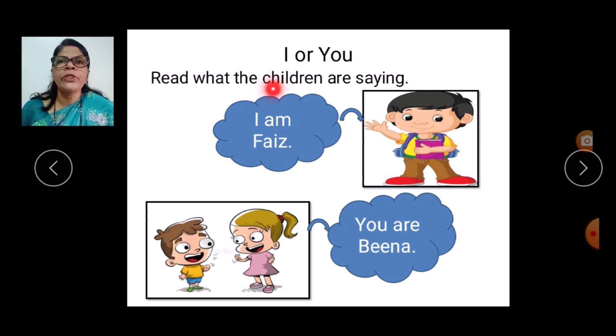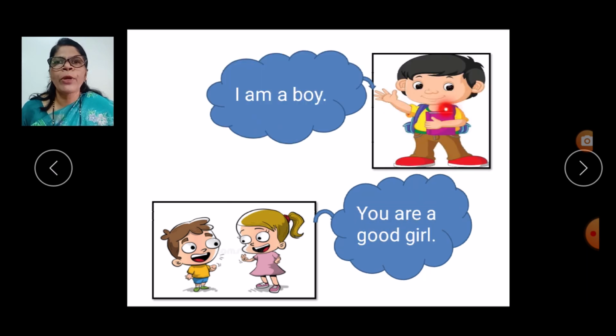Read what the children are saying. Now this boy, can you see this boy? This boy is saying, I am Faiz. In the next one, he's saying, you are Bina. So he's saying, I am Faiz and you are Bina. Again once more, I am Faiz, you are Bina. In the next one, this boy is saying, I am a boy and you are a good girl.